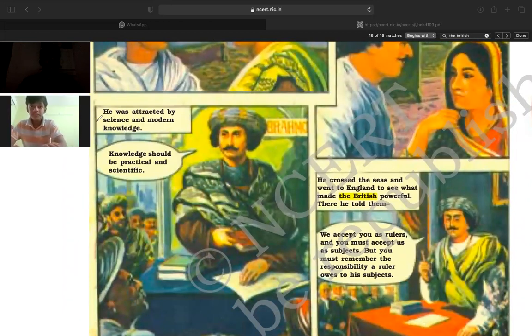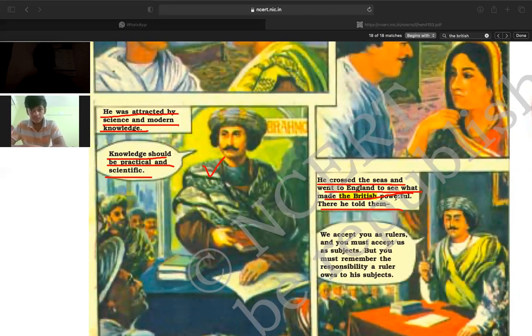He was also attracted by science and modern knowledge. Raja Rammohan Roy had a great interest in science and knowledge. According to him, knowledge should be practical and scientific. He also crossed the seas and went to England to see what made the British powerful. There he told them the truth, and Raja Rammohan Roy revealed the truth about the British before the Indian people.